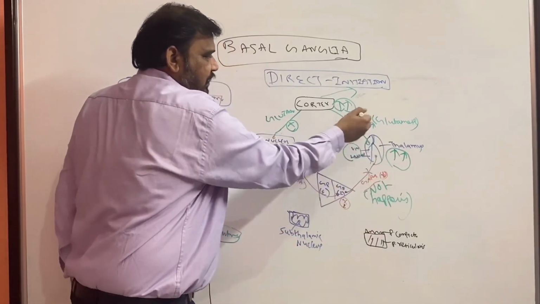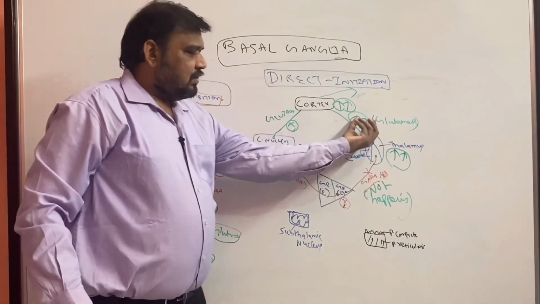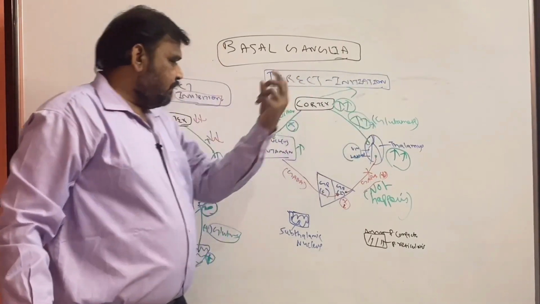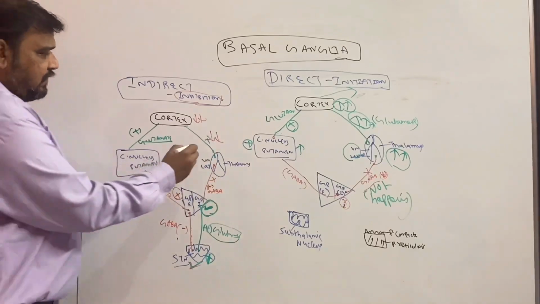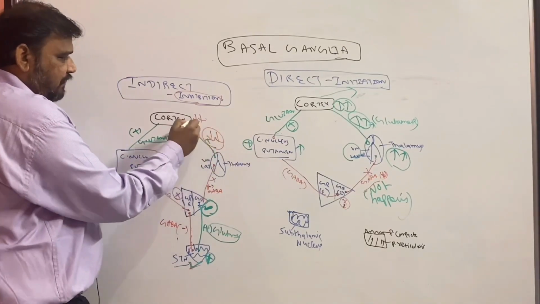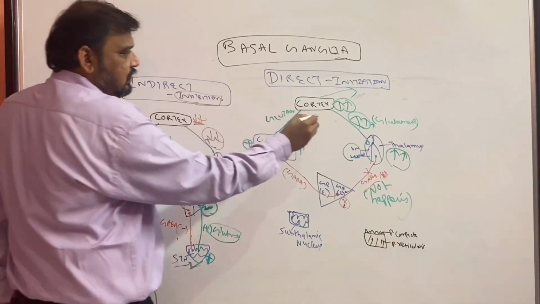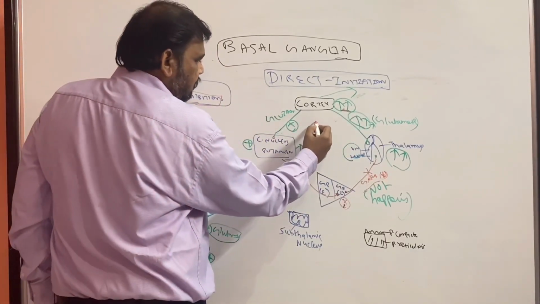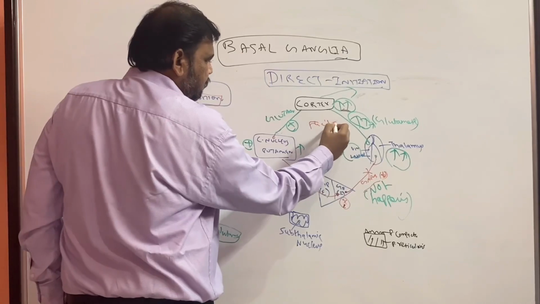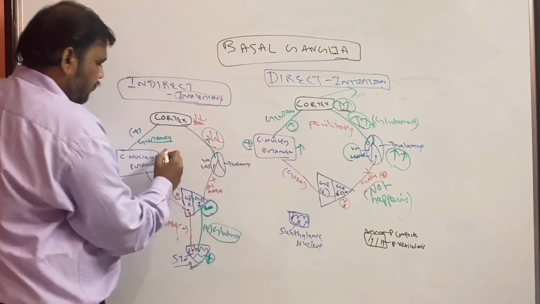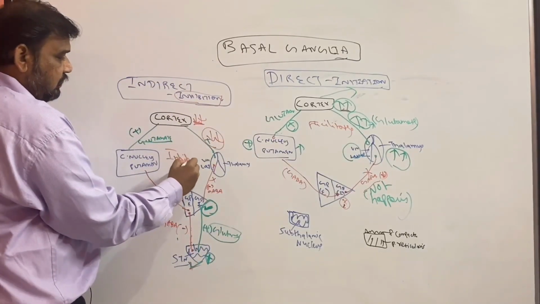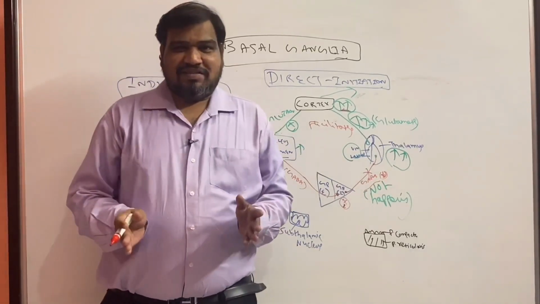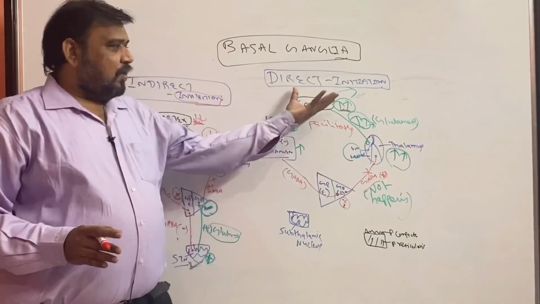So more firing. In the direct pathway, there is more firing from the anterior ventral medial nucleus of the thalamus. In the indirect pathway, there is less firing. Simple. So indirect pathway, less firing, less discharge. In the direct pathway, more firing. So this is for facilitating the movements. This is for inhibiting the movements. So now the question arises. Yes, the direct pathway facilitates movement.